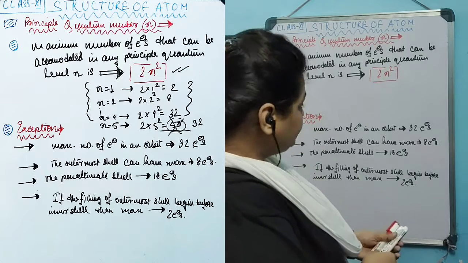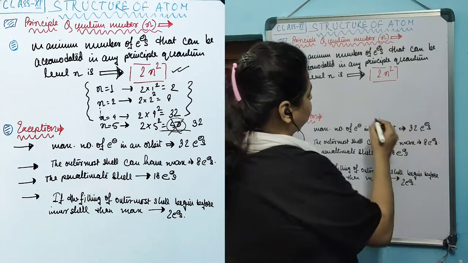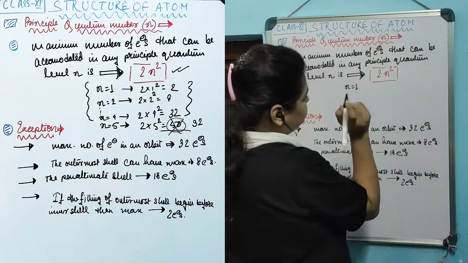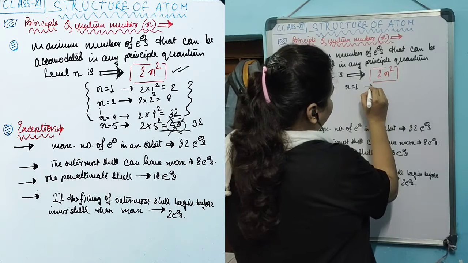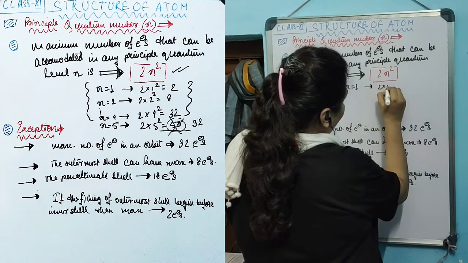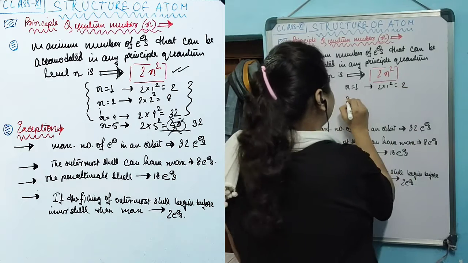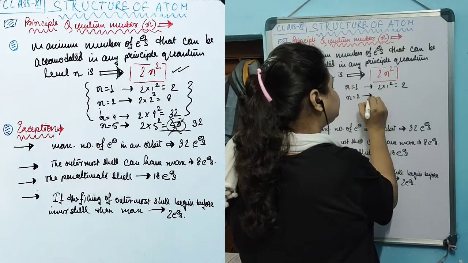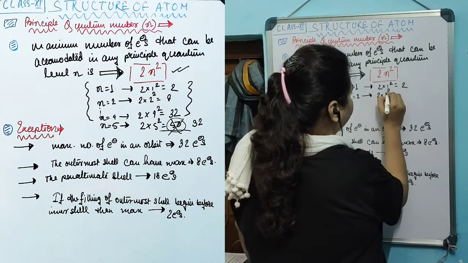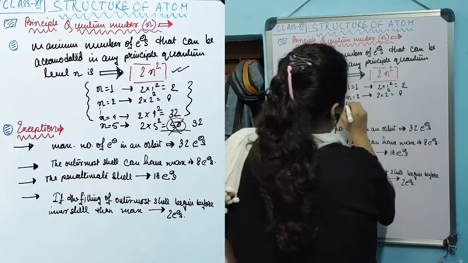Now, if n equals 1, that is in the first energy level, the number of electrons that can be accommodated is 2. If n equals 2, the number of electrons that can be accommodated is 8, and so on.